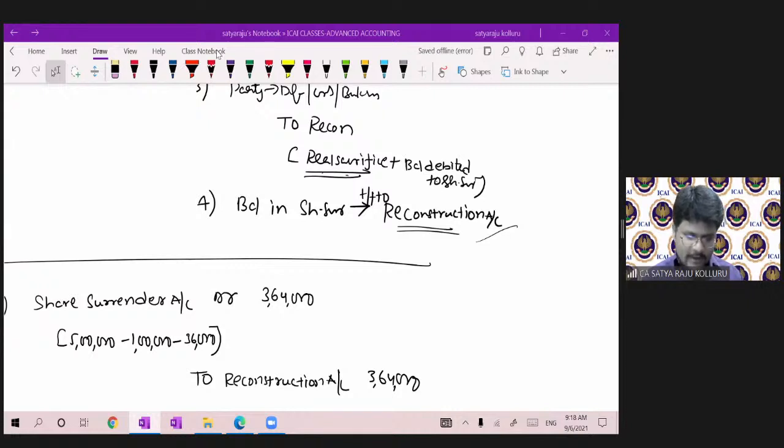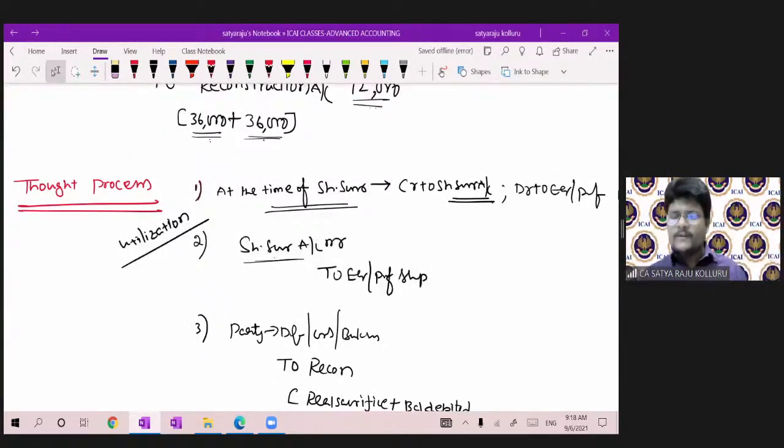If you could please repeat the share surrender process, sir. Yeah, sir. Once again, this is the last revision: the share surrender account. Please, all of you concentrate. Sir, don't think about all the other things. How our thought process will be there. Please, all of you think in the same process.